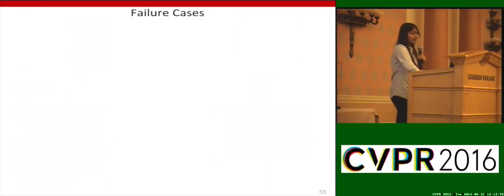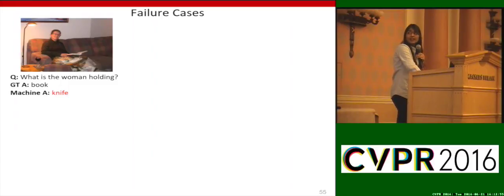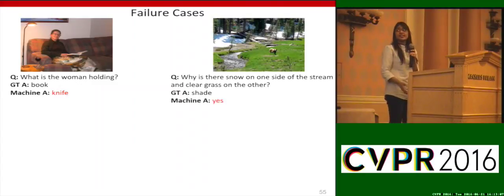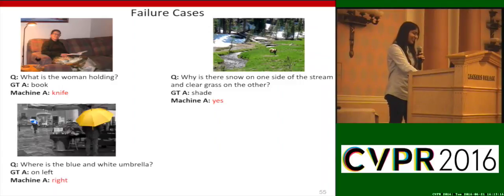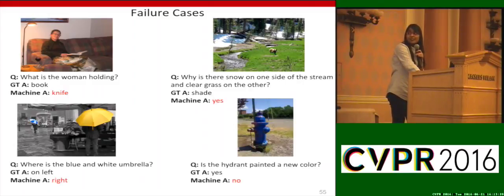Now here are some of the failure cases. Note that in this case, the question, what is the woman holding, is the same as the question in one of the success cases, but here the machine is not able to answer it correctly. The other example is, why is there snow on one side of this stream and clear grass on the other? And the machine just says yes. The other example is, where is the blue and white umbrella? And the machine doesn't have a sense of relative position. Is the hydrant painted a new color? And the machine doesn't know what the common color is, and blue is not a common color.